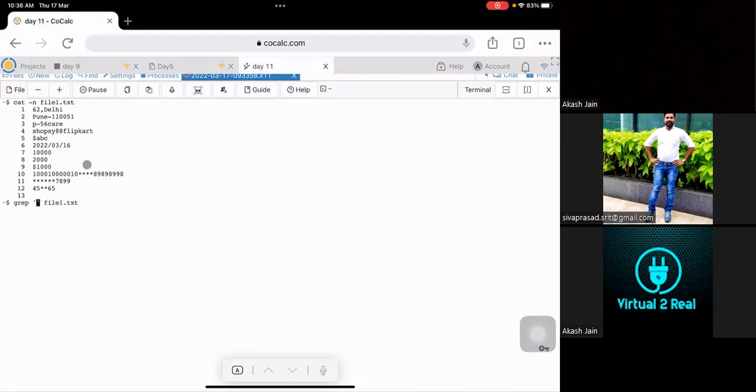After dollar, escape character, 6, then A to Z in the square bracket. A to Z. Okay. Shall I press enter? We'll see the output. Yeah, this is the correct one.